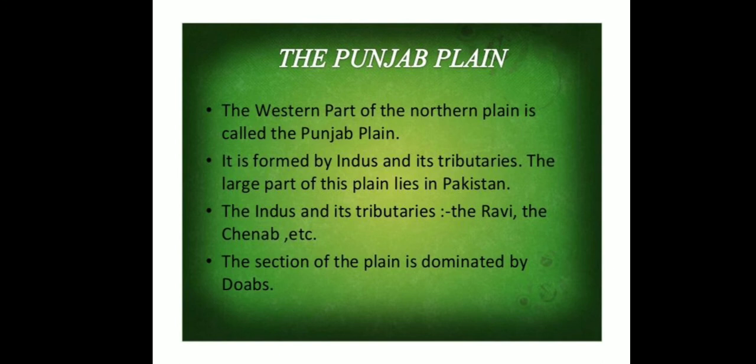It is formed by the Indus and its tributaries. That means these plains are made by the Indus River. A large part of this plain lies in Pakistan. The Indus and its tributaries include the Ravi and the Chenab. This section of the plain is dominated by doabs.